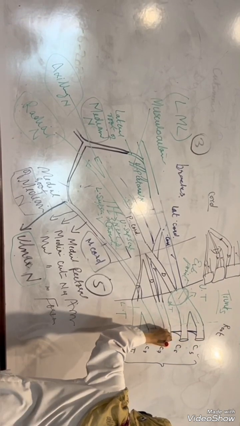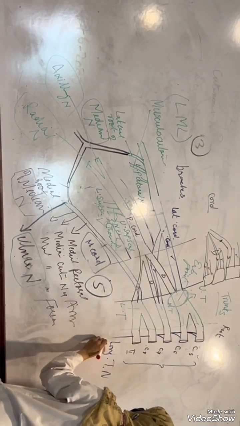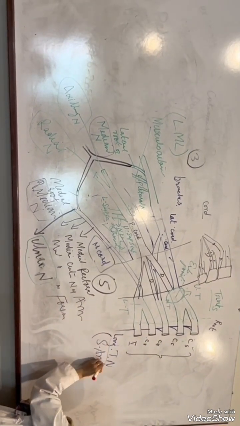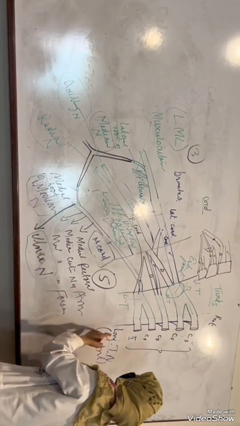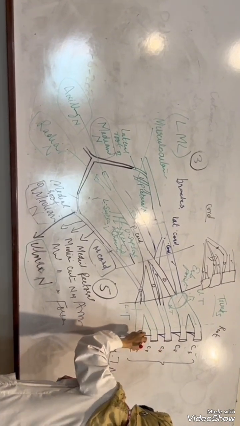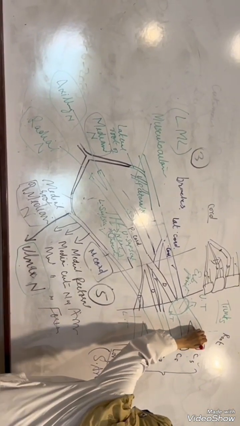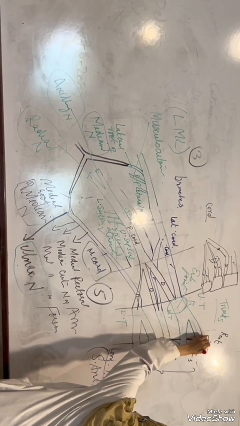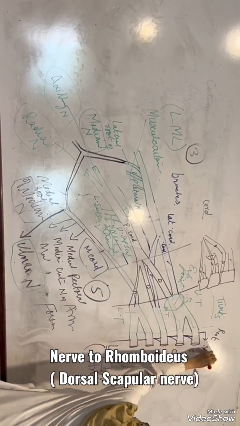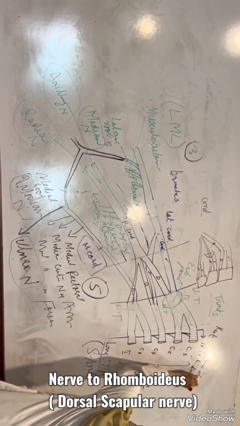C5, C6 and C7 give contribution, and this long thoracic nerve is going to supply the serratus anterior. The root gives one branch named the long thoracic nerve, and the other branch is for the nerve to latissimus dorsi or thoracodorsal.